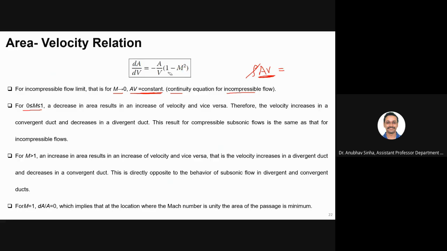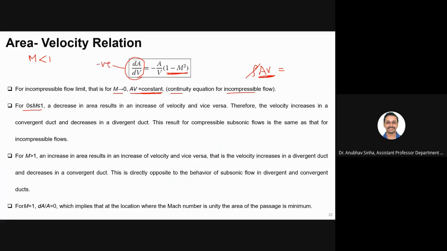okay, now if m is less than 1, what will happen? If m is less than 1, this term will be more than 1 or less than 1? If m is less than 1, what will happen to this term? This term would be positive. Okay, and this is negative. So negative multiplied by positive is negative. So, let me write, for m less than 1, dA by dV will be